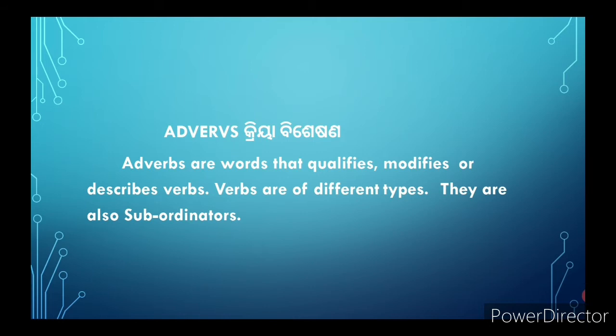When a word qualifies, modifies or describes something extra about a noun, it is called an adjective. But when a word qualifies, modifies and describes something extra about a verb, it is called an adverb. Adverbs means kriya visheshana. Adverbs are words that qualify.